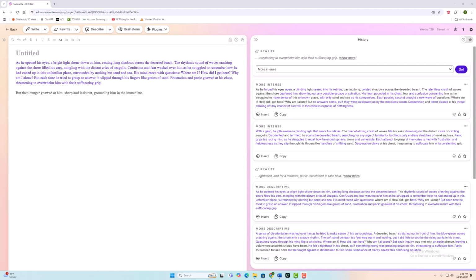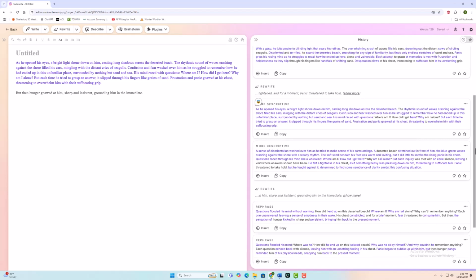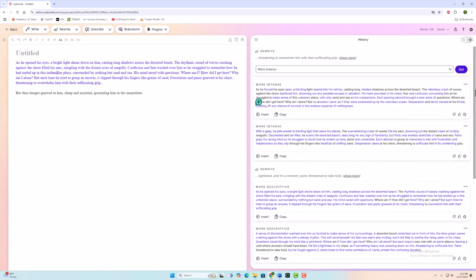I'm not sure they're any better than the more descriptive response I got, but you can see that I can read two returns from the more intense version, two returns from the more descriptive request, and then originally two returns from rephrasing. And you can go back and just pick a line out or pick two lines out from either of those responses and merge them all together to create the paragraph that you would like. I'm pretty happy with the one that's showing on the screen, so we'll leave it like that.